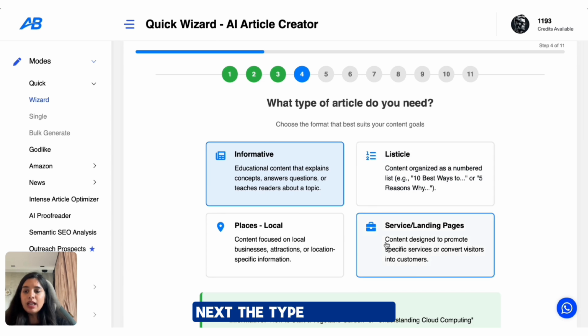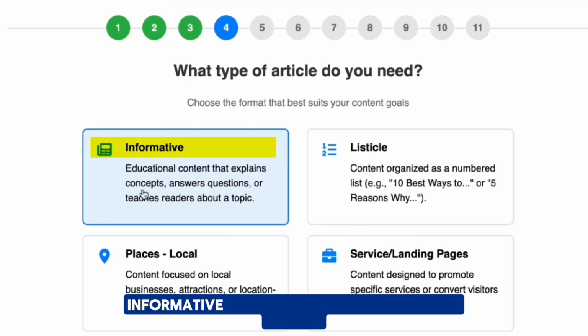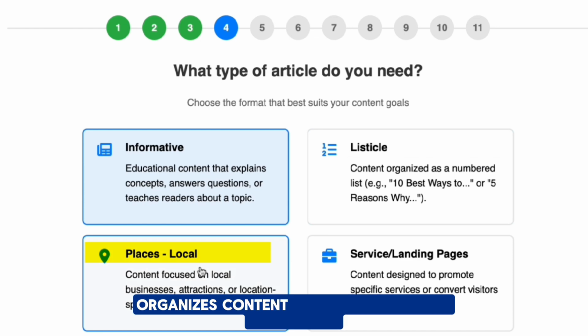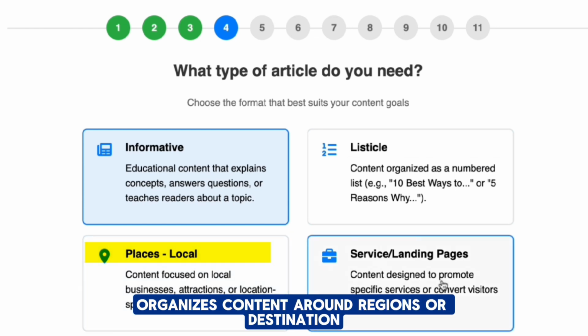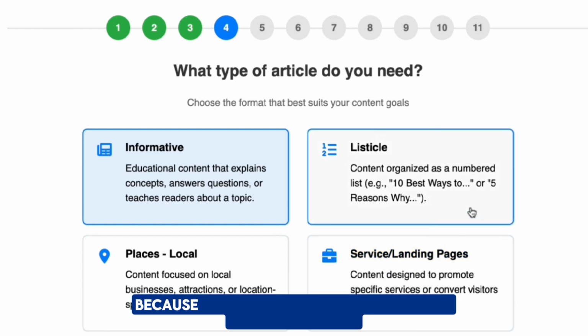Next, the type of article. Now this decides the structure of your blog. Informative creates a step-by-step style article. Listicle breaks it into numbered points like top 10. Places organizes content around regions or destinations. And service or landing page builds a business-focused layout with sections like features and benefits. Here I'm going to pick listicle because trails are easier to present in numbered points.